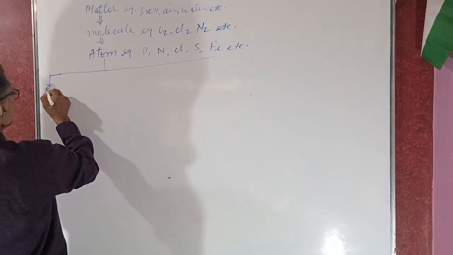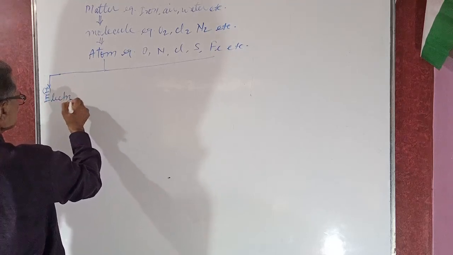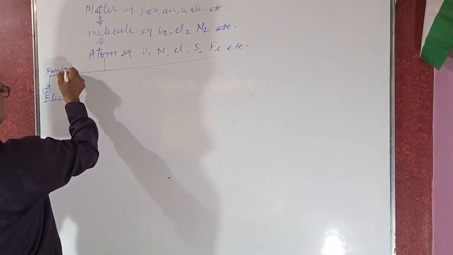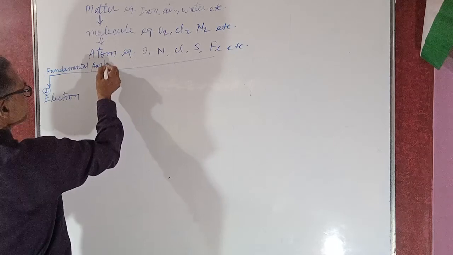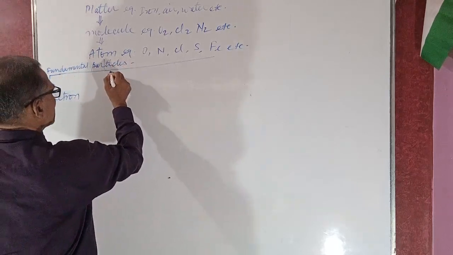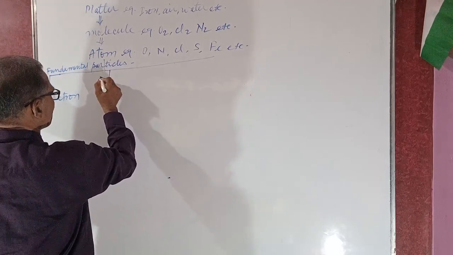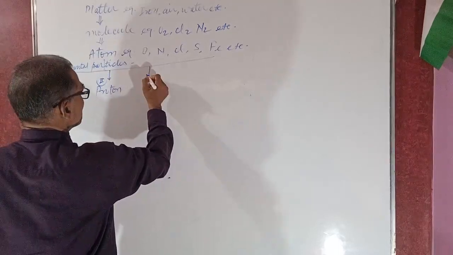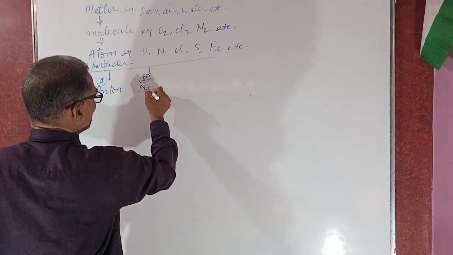Number first, it is the electron. These are said to be fundamental particles. Number second, proton. Number third, neutron.